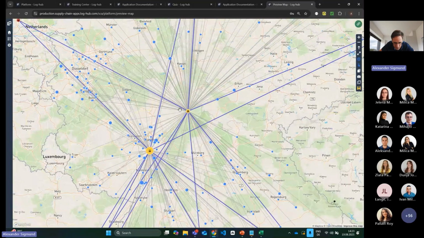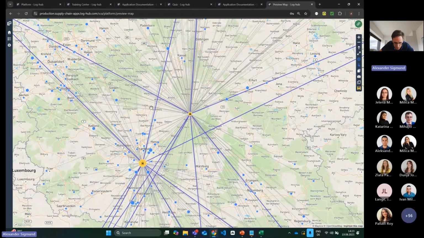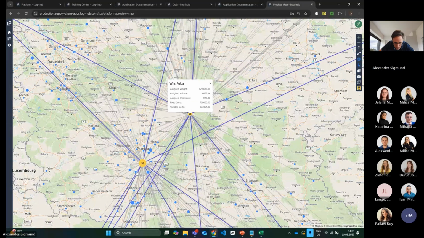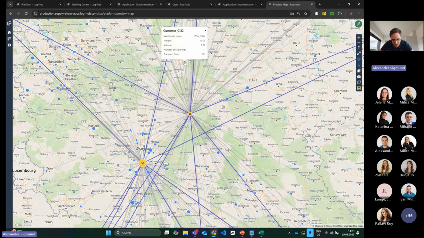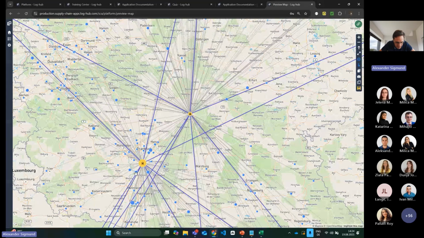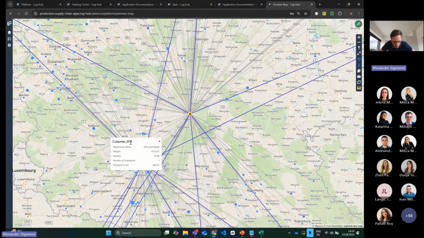So the result of the optimization are two warehouses, okay? One warehouse is here in Germany in Fulda, and the other warehouse is here in Darmstadt. When we take a look at the customers itself, for example, this customer with the number 0132, it makes totally sense that we assign this to this warehouse geographically. The same topic, for example, here with this customer, 171.